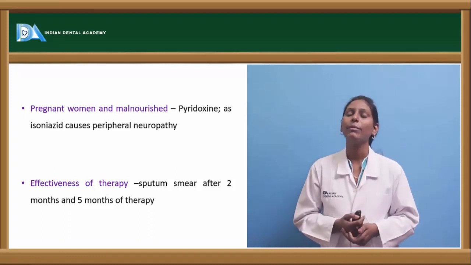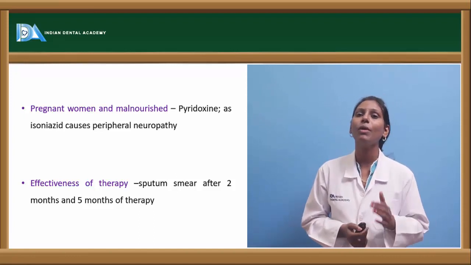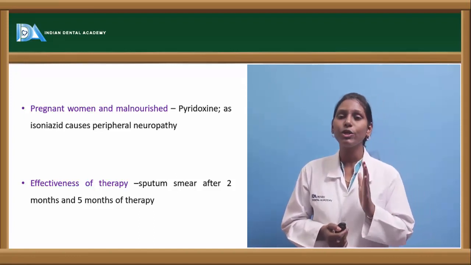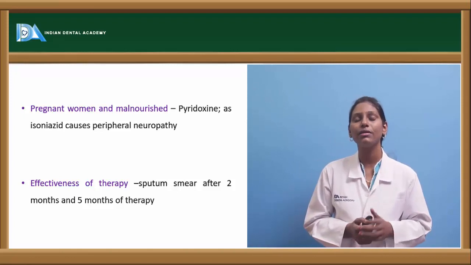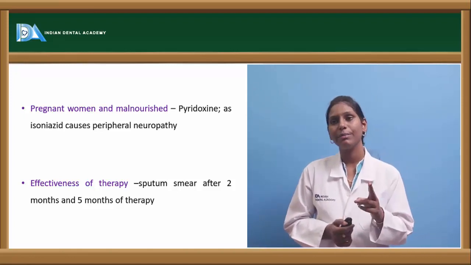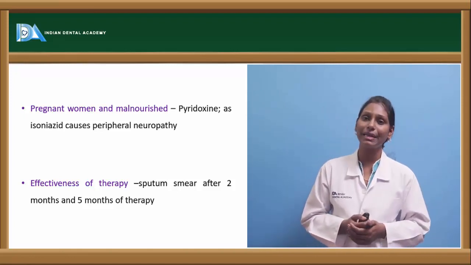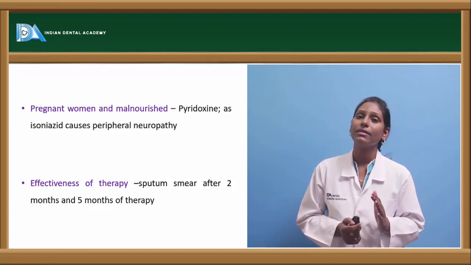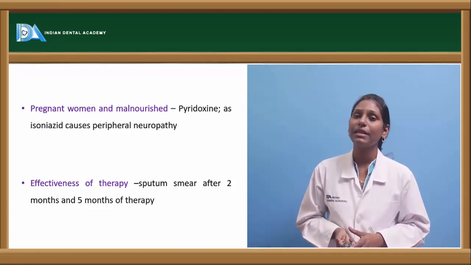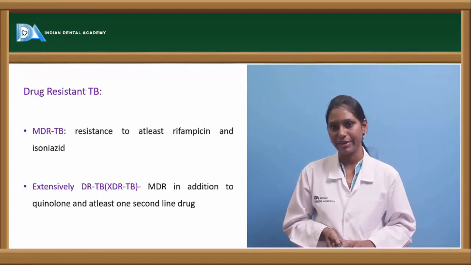And coming to effectiveness of therapy, normally for the therapy to be effective, the sputum smear after 2 months of therapy and after 5 months of therapy should be negative. Only then can we tell that the particular anti-tubercular therapy that we have given to the patient is effective.